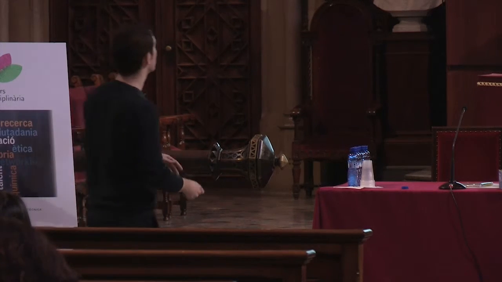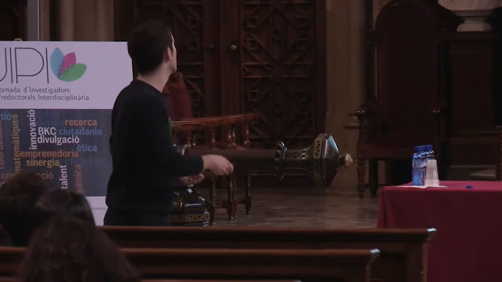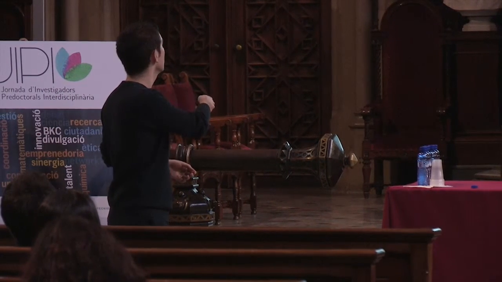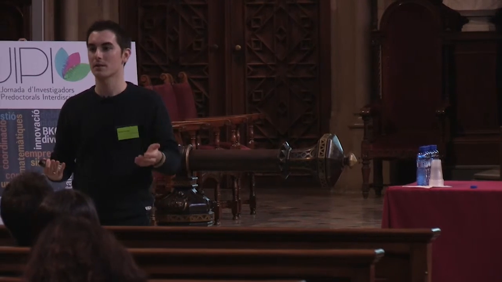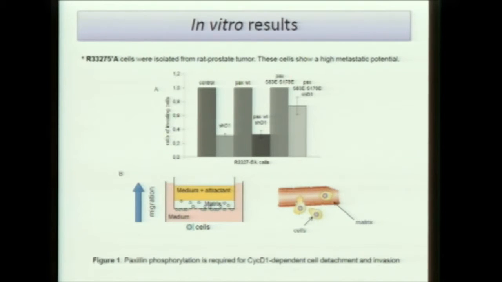Then we count how many cells are able to do that. We have our control here, which is our 100% migration. Then in this column we downregulate the protein cyclin D1, which means we have lower levels of this protein, and we see that the migration potential of these cells has gone down.